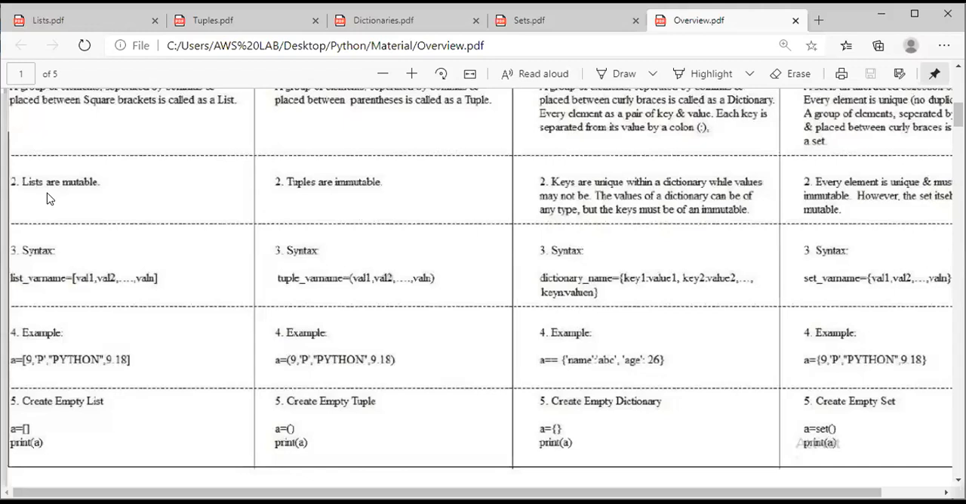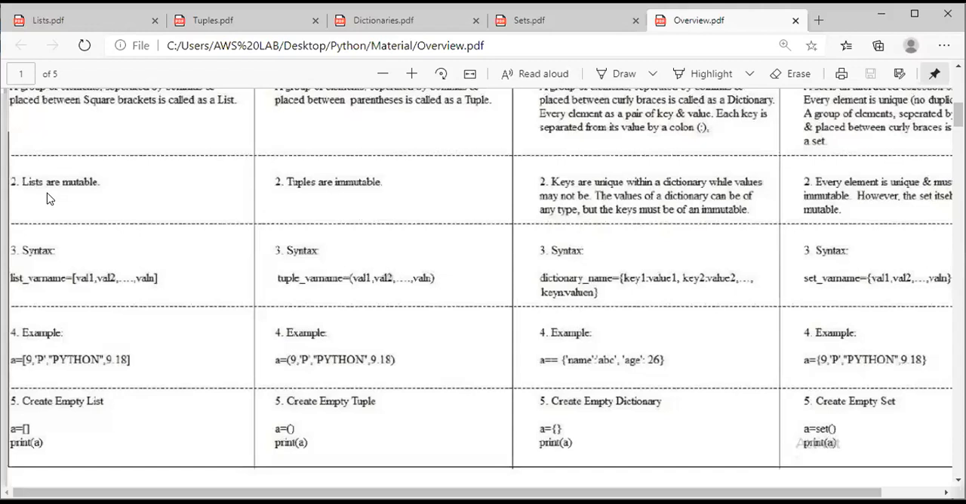So finally, what I would like to tell you is, keys are unique and are immutable. Second one is, values may or may not be unique and are mutable.